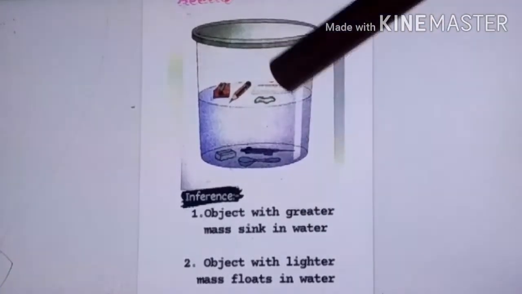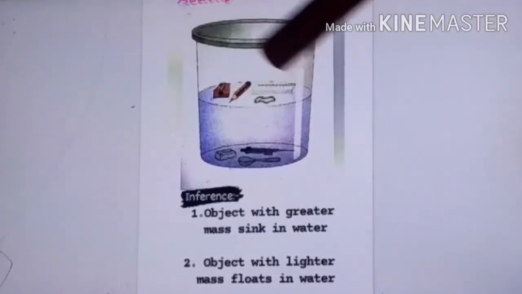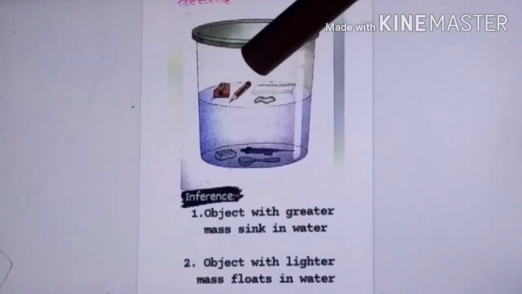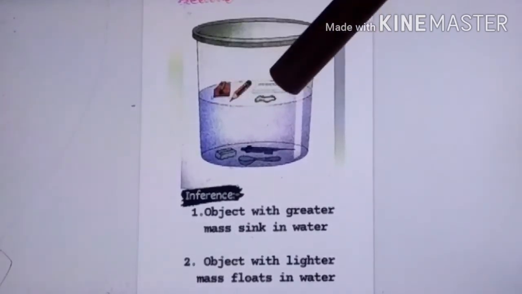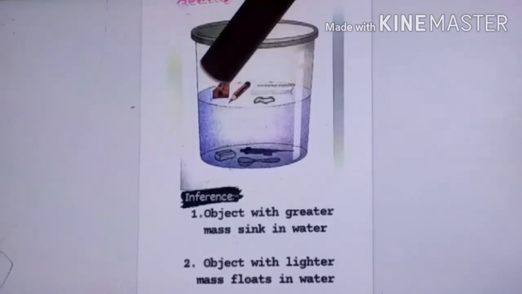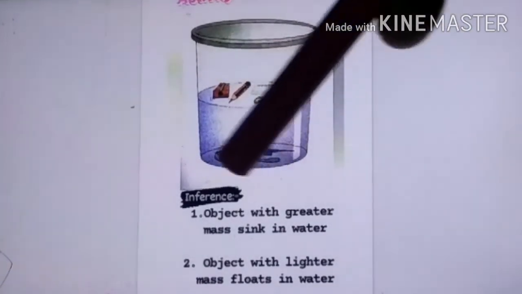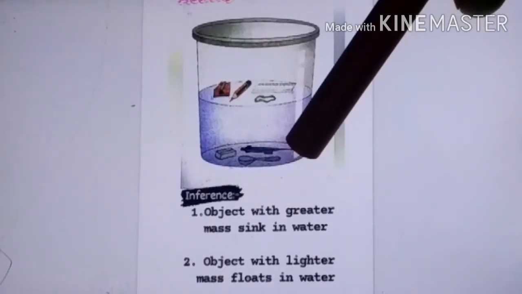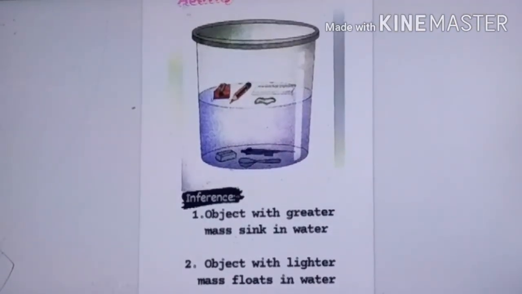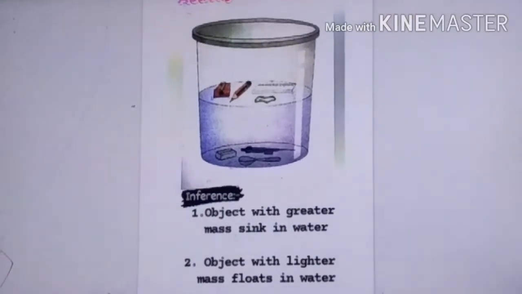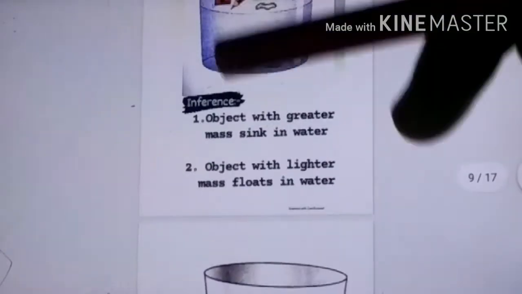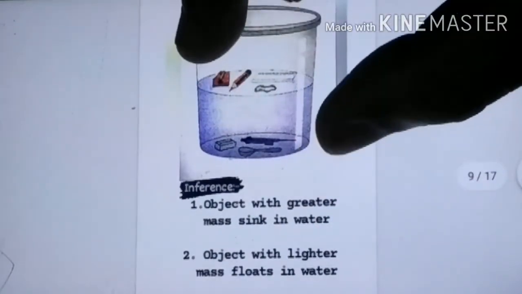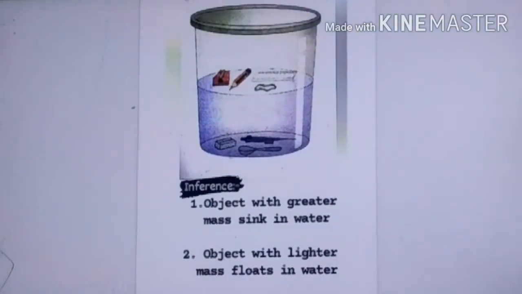And objects with lighter mass float in the water. The objects with lighter mass are floating in the water, meaning they stay on top. So these are the two inferences you can draw from this picture.